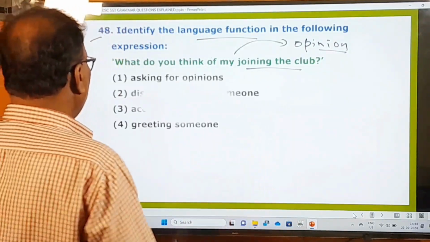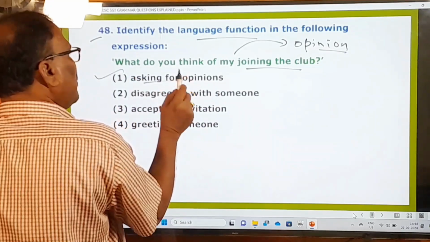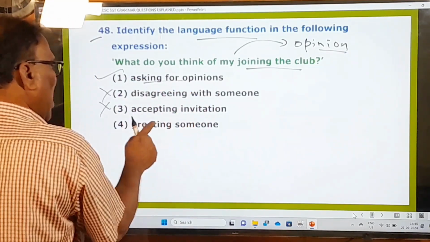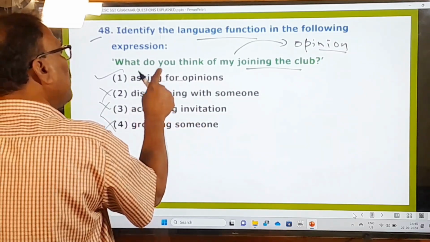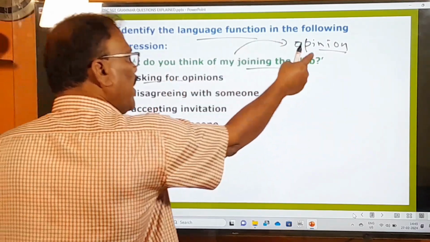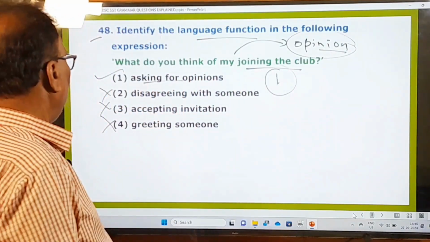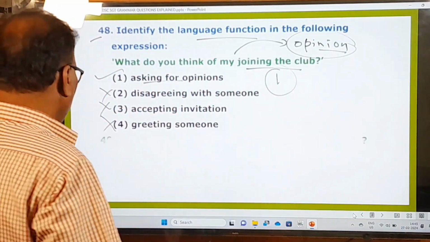So let us look at the options. Asking for opinion. This is the right one. The first one is the right one. Disagreeing with someone? No. Accepting invitation? No. Greeting someone? No. So you are seeking somebody's opinion. That's why your answer is going to be number one. Now let's move on to the next question.